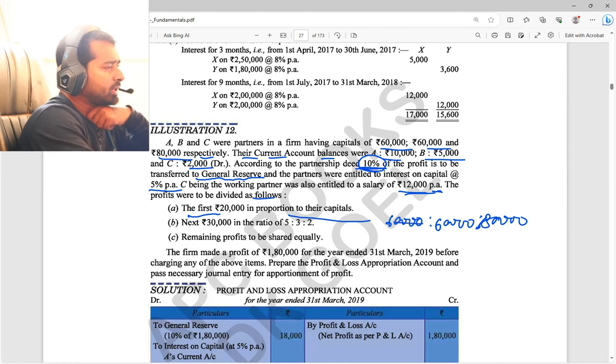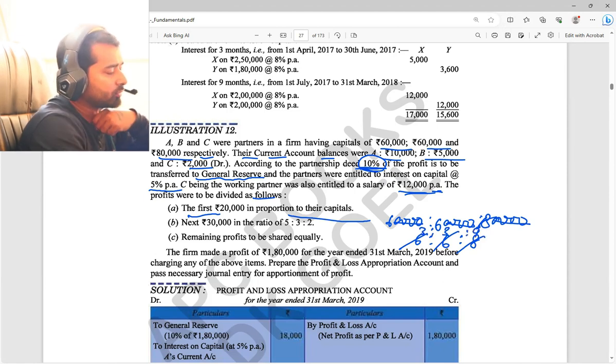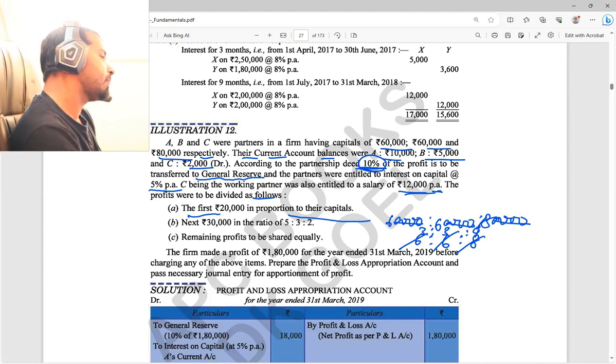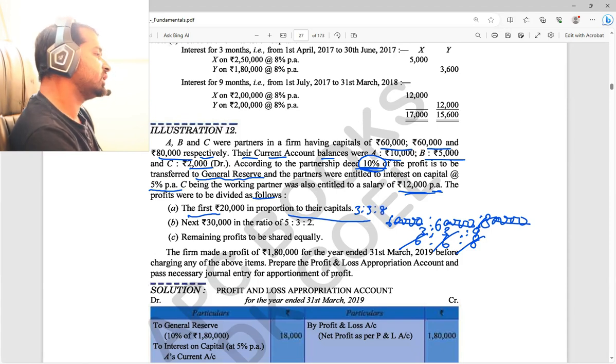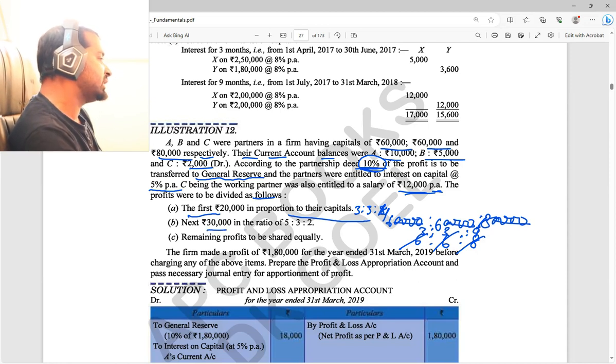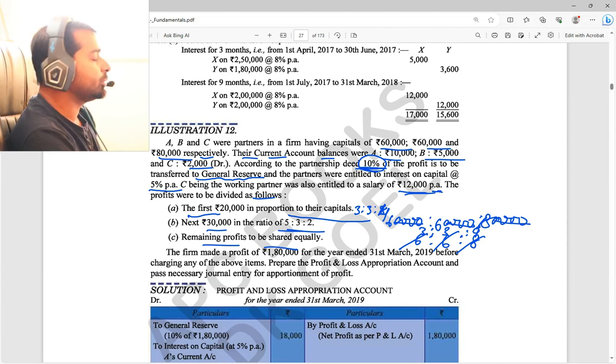Here 4 zeros, here 4 zeros. Now 6 is to 6 is to 8. You can reduce more by 2, right? 3 is to 3 is to 4. Got the point? So the capital proportion, how I made it, you understood? Yes, sir. 3 is to 3 is to 4. Next 30,000 is in the ratio 5 is to 3 is to 2. And whatever amount is remaining will be shared equally.